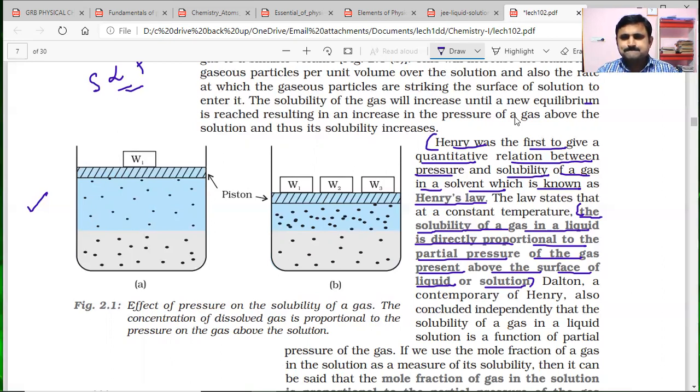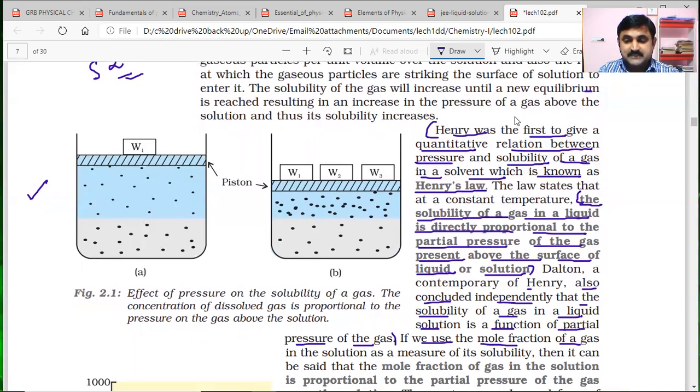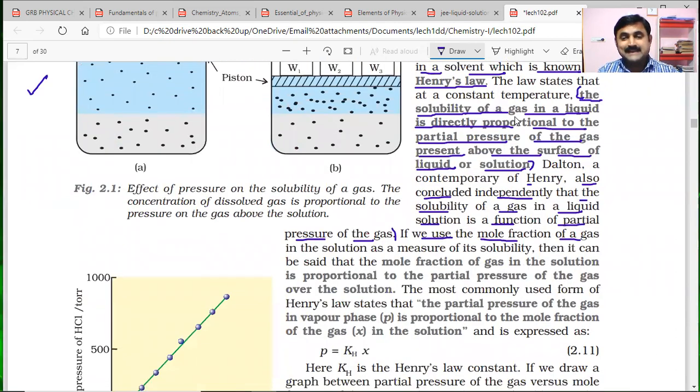Henry also concluded independently that the solubility of a gas in a liquid solution is a function of the partial pressure of the gas. So if you use the mole fraction of the gas in the solution as a measure of its solubility, then it can be said that the mole fraction of the gas in the solution is proportional to the partial pressure of the gas over the solution.